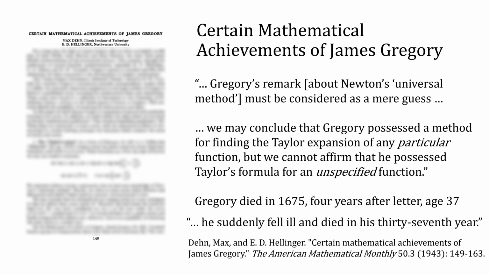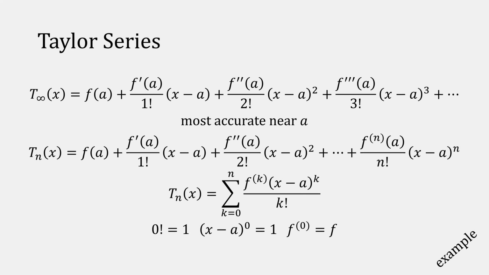Then here, when I specified the age at which James Gregory died, I said it was 37. In reality, he was 36 when he passed. And finally, when formalizing the Taylor series, I forgot to mention this "of a" in the notation.